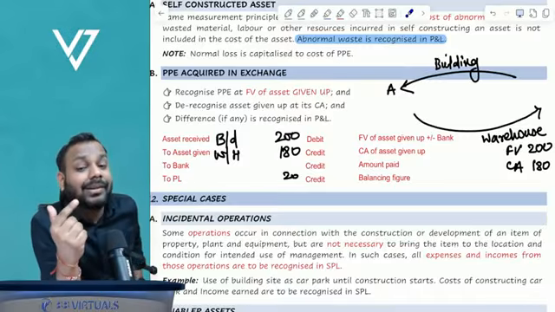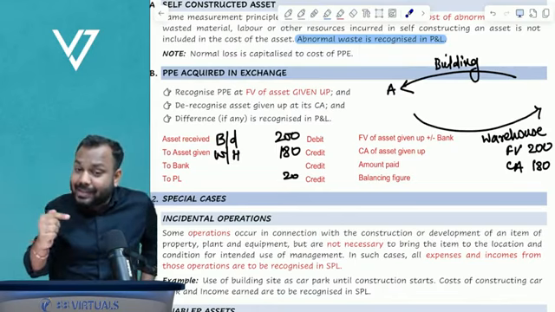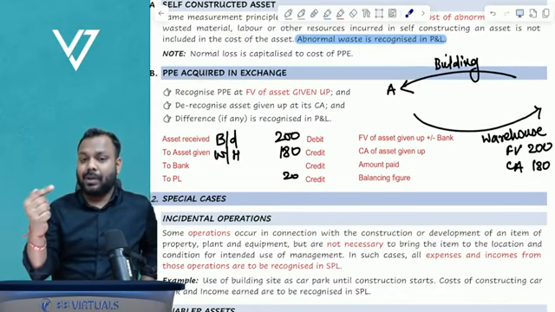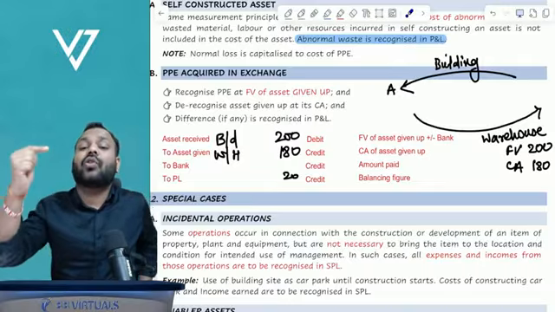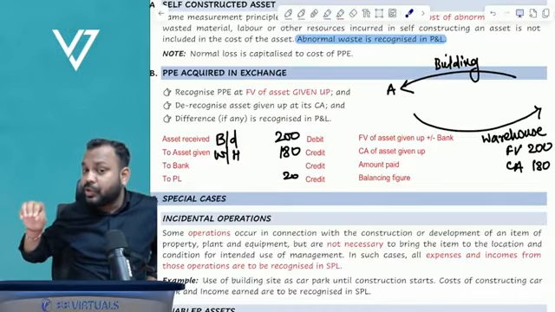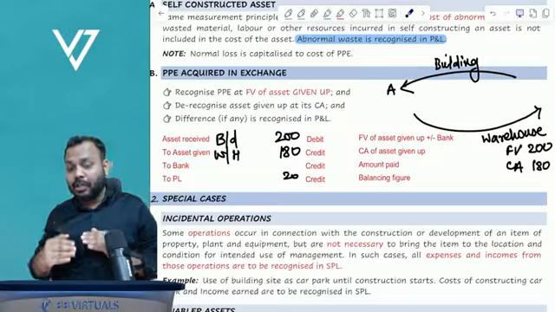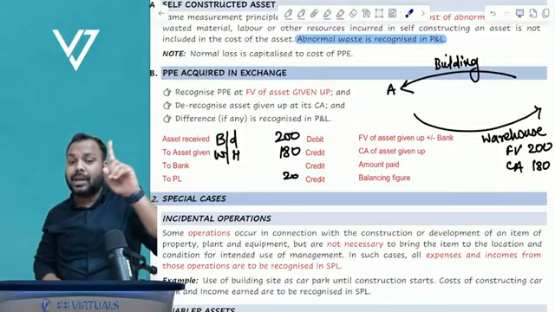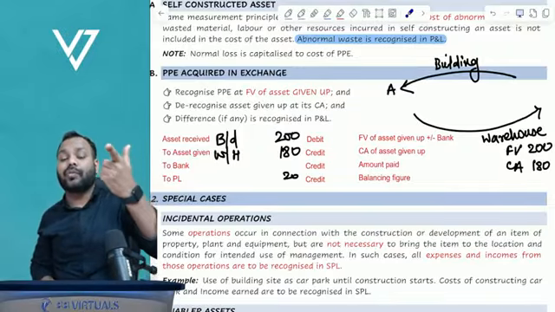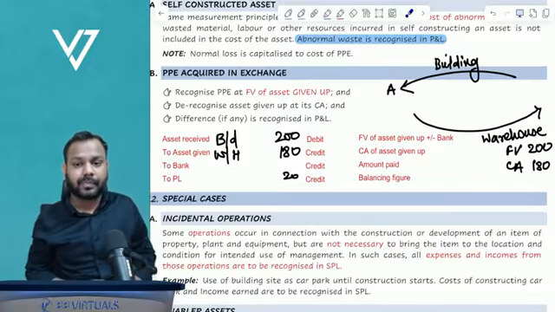To construct a building. So the standard says that depreciation of that machinery is to be capitalized to the cost of the building. Why? Because that machinery was used to construct the building. So any cost incurred to construct that building has to be capitalized to the cost of the building. Clear, Chirag?